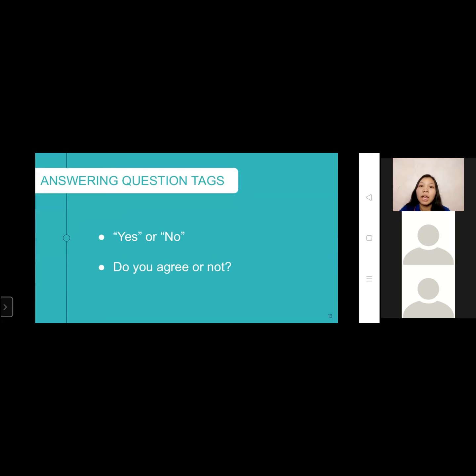Now, let's proceed to another important part of the discussion, which is about how to answer tag questions. Typically, tag questions are answered by yes or no, but most of the time, it depends on whether you agree or disagree with the questions. If you agree, the answer is in the same form as the auxiliary verb of the statement. Let's take a look at these sentences.